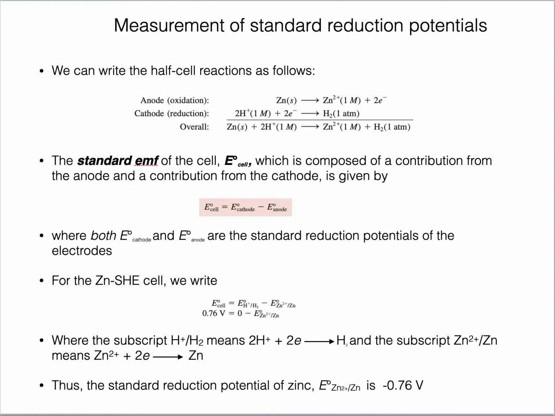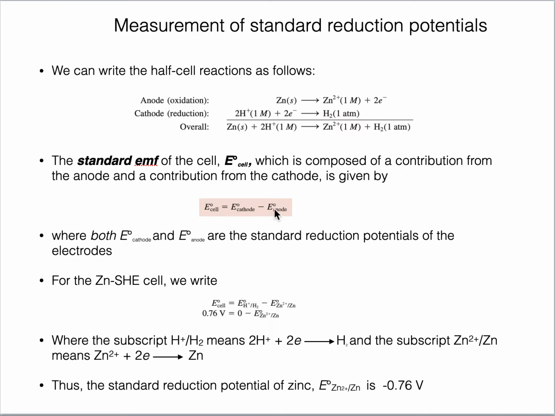As you can see here on this slide, we can write the half cell reactions for zinc. This is the oxidation reaction for zinc at the anode. For the SHE, which is at the cathode, this is the reduction reaction. And the overall reaction is zinc plus 2 hydrogen ions, from HCl, giving Zn2+ at the anode compartment and hydrogen gas bubbles at the cathode compartment.